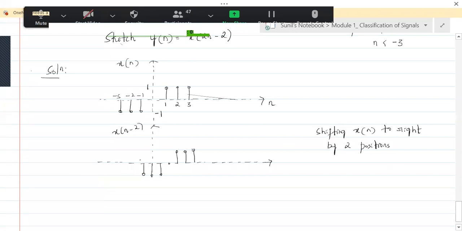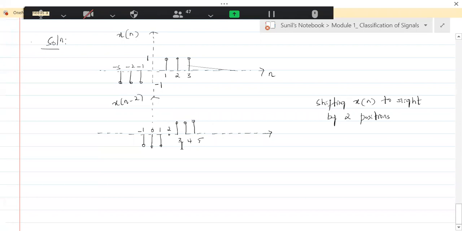So how is this? This is -1, 0, 1, 2, 3, 4, 5. This is how the signal is going to look like. Okay, so this is a little wider. These samples are with a little greater gap in between. So you just see this. This is sufficient.